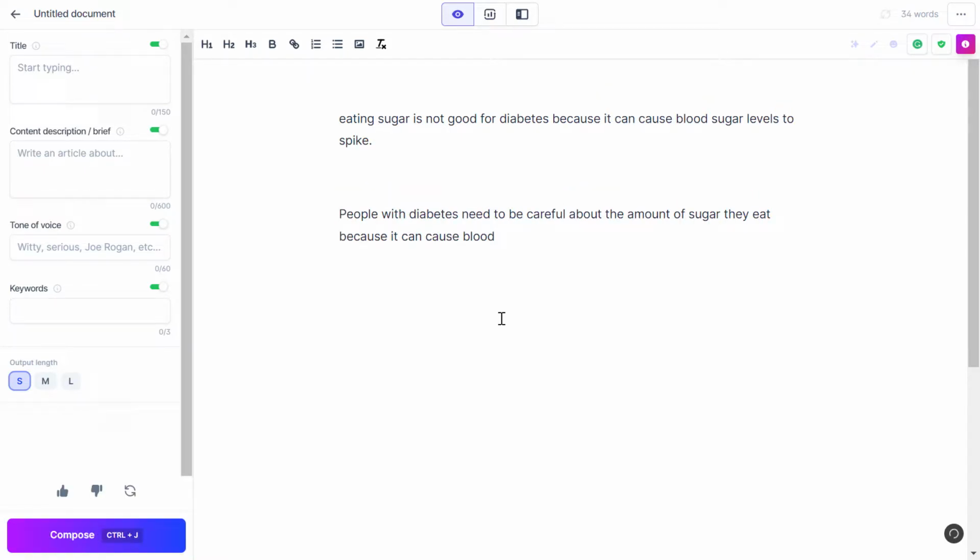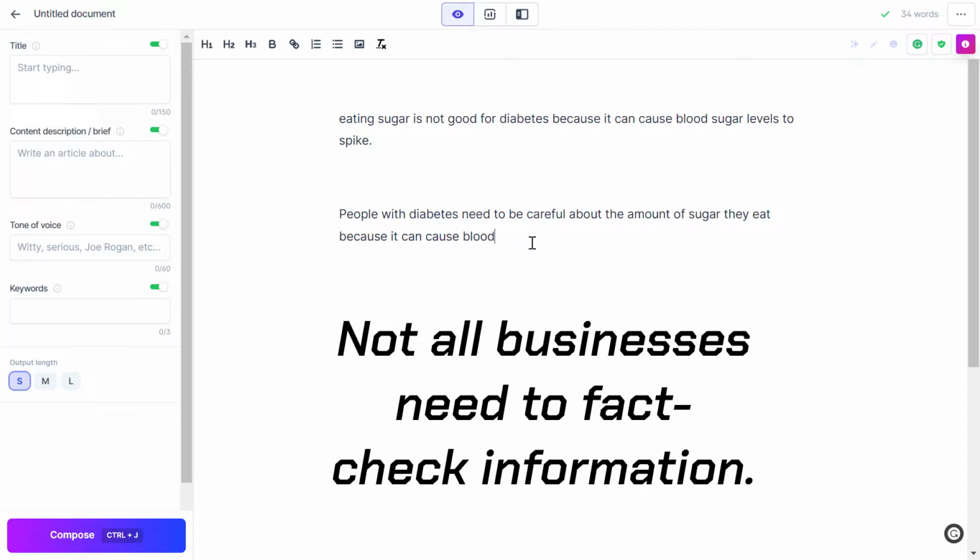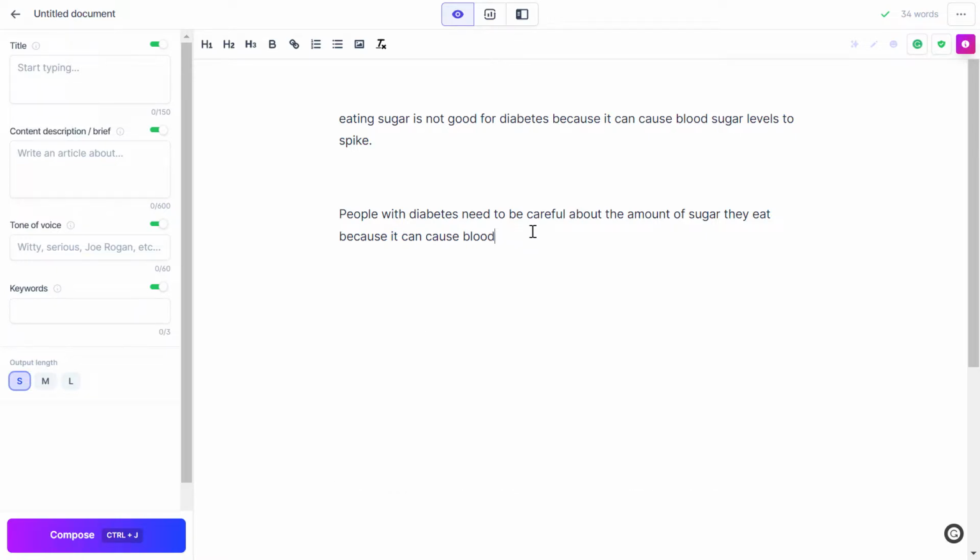It can cause blood sugar levels to spike. And for us, we all know that, but I don't rely on my knowledge, so I go and fact check these statements right here. Of course, they are not complete, but they are generated by Jasper AI, and I'm just checking them instead of writing them from scratch.